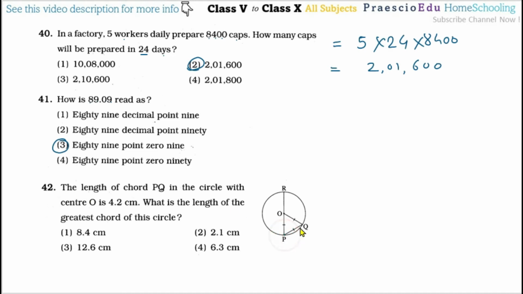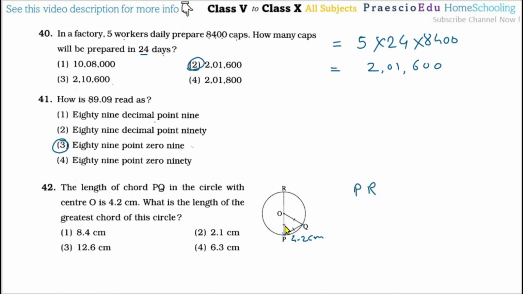Now P and this Q in the circle with center O is 4.2 meters. So this PQ is 4.2 centimeter. Sorry. What is the length of the greatest chord? Now, greatest chord means the diameter, which is here, that is the PR. So PR is the greatest chord.